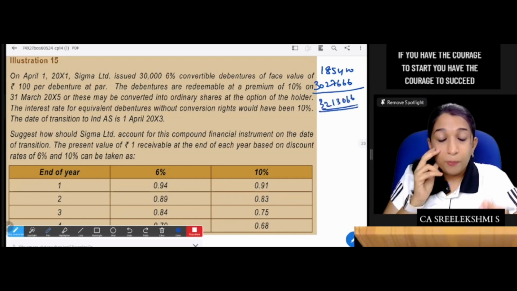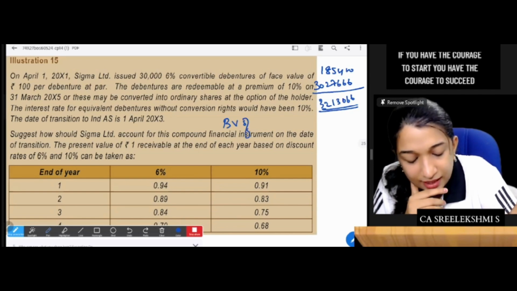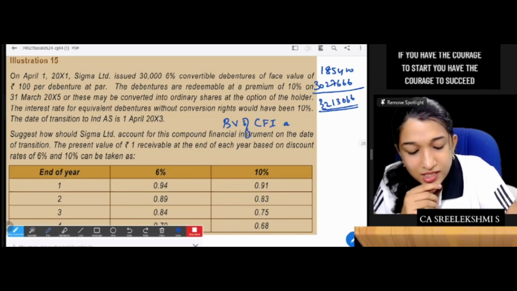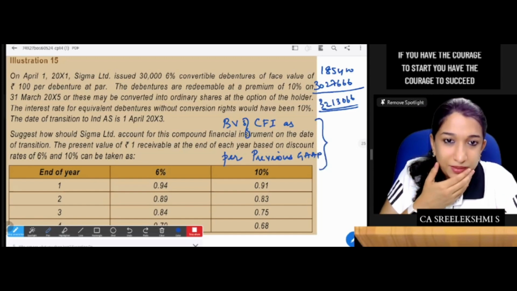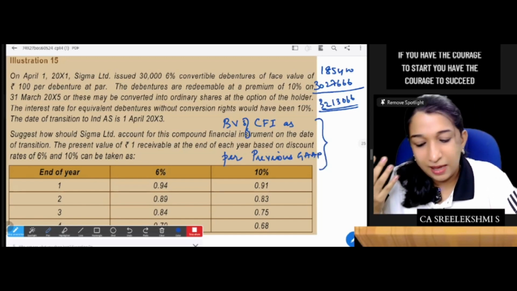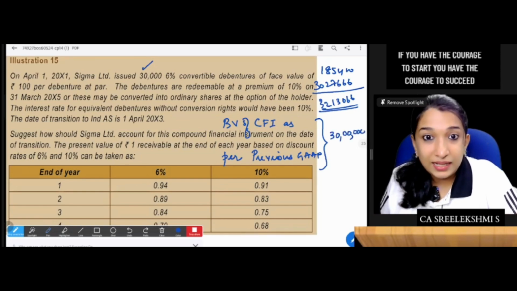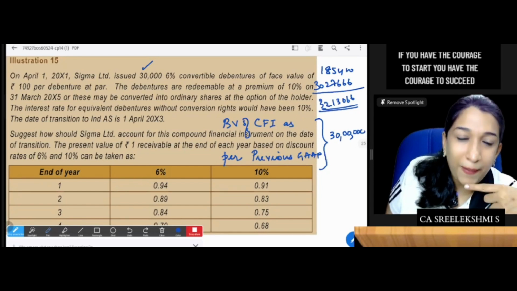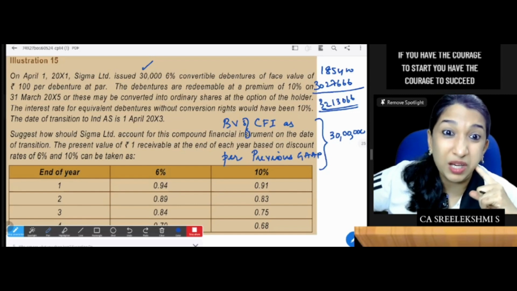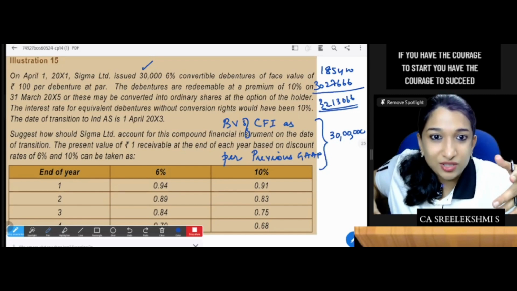Okay, fine. But what is the book value of this compound financial instrument as per previous GAAP? What would be the liability as per previous GAAP? Under previous GAAP the debenture will appear at face value. Correct. And there is premium payable on redemption. What is the treatment of this premium payable on redemption? It will be amortized over the period of the debentures.